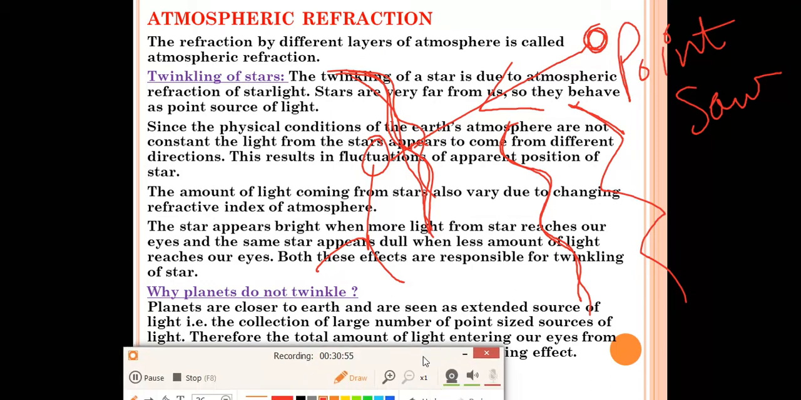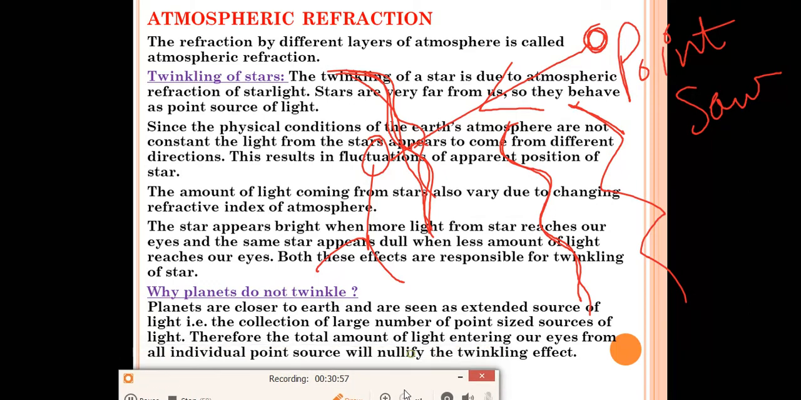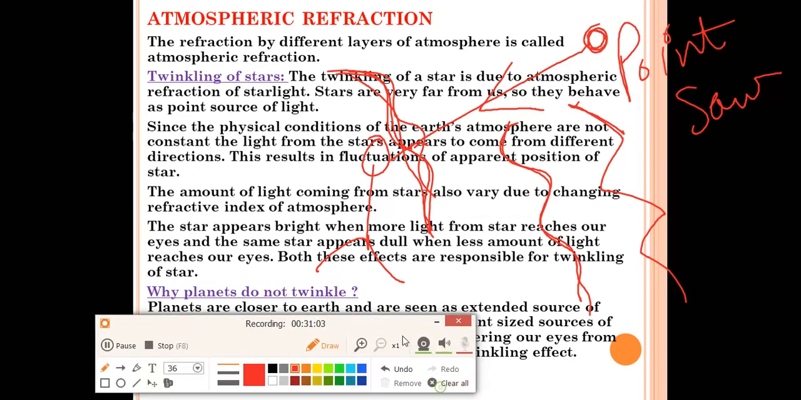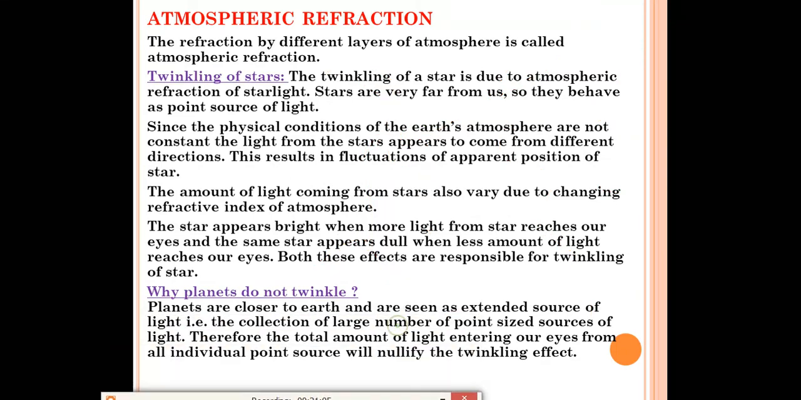Next, why do planets not twinkle? This question can also be asked. Okay, this was the answer for why stars twinkle. Now, why do planets not twinkle? You know that planets are small in size, but they are close to us, so they appear big to us. Planets are very close to us, so they appear big. But why do planets not twinkle?